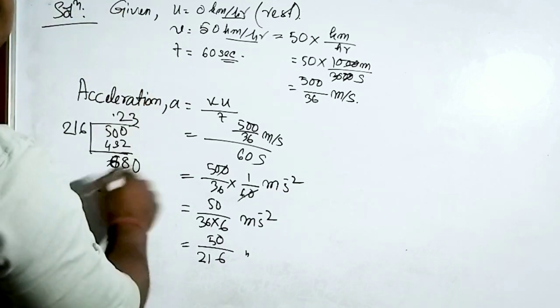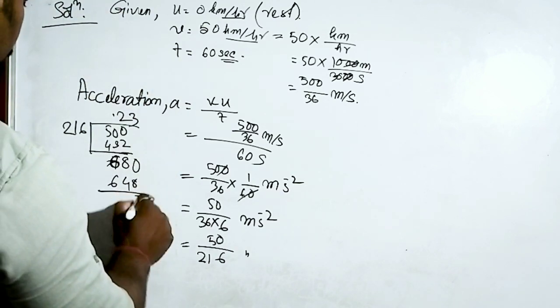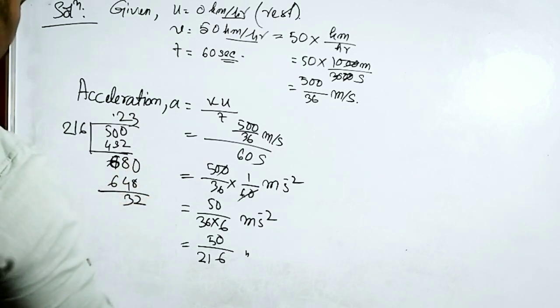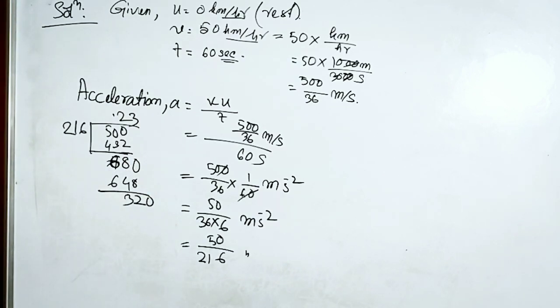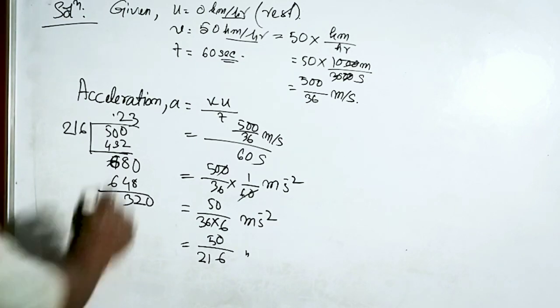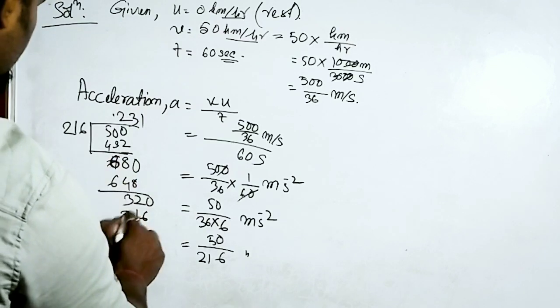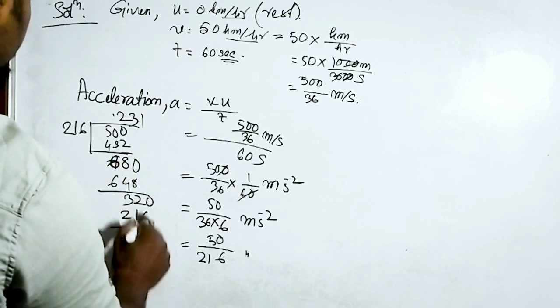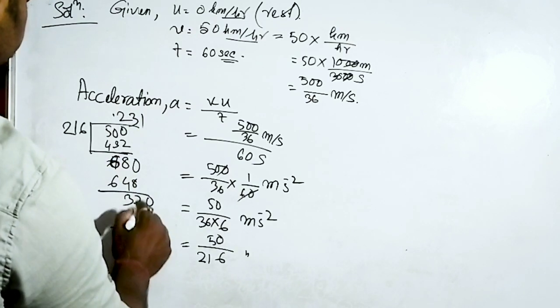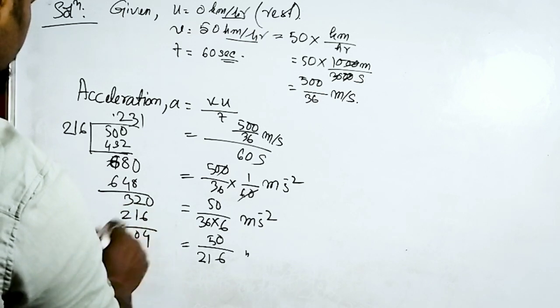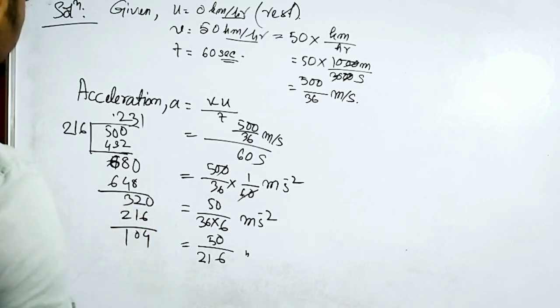What you have to do? 0, 8, 2 and 7, 3, 32. Again it is 0. Now how many times it will go? It will go 1 time. So 16 into 16 to 1. So it will be 4, 0, 1.